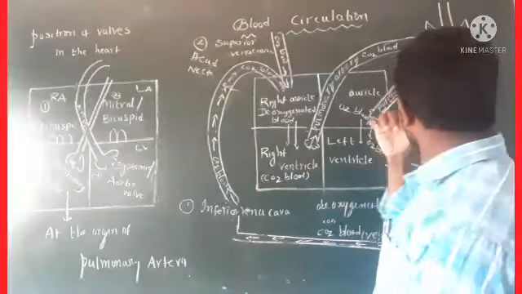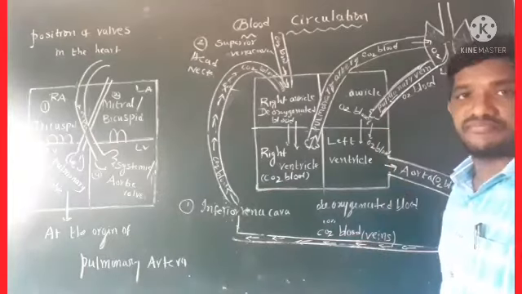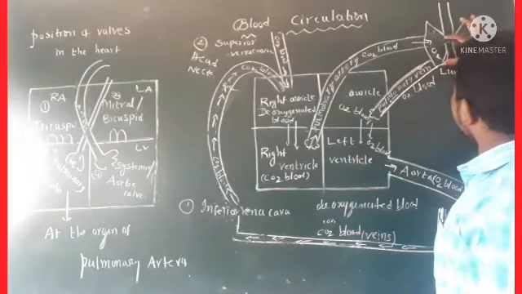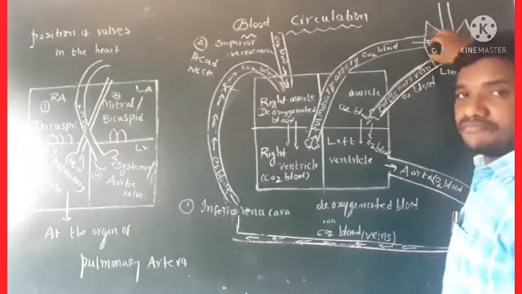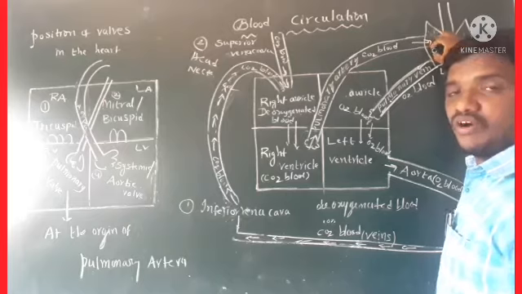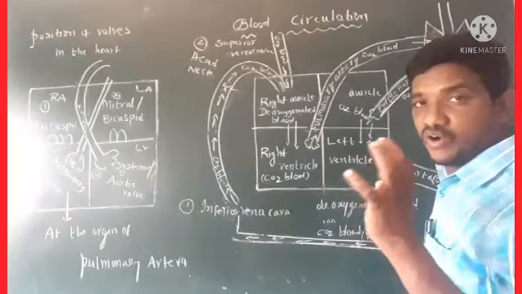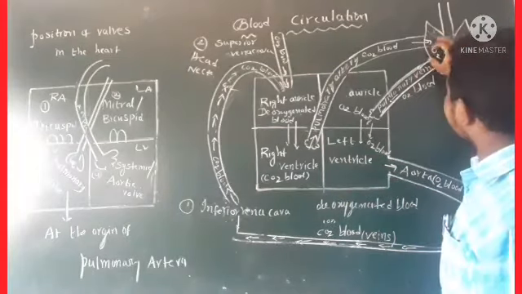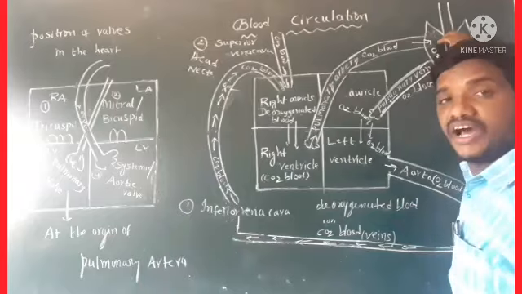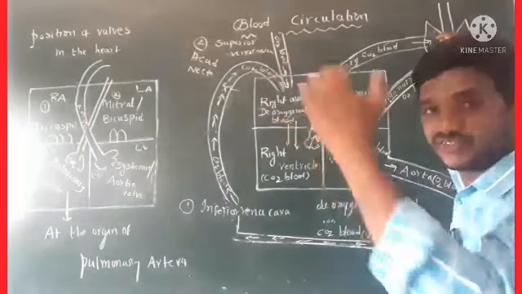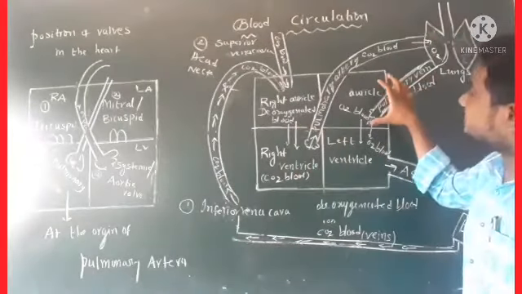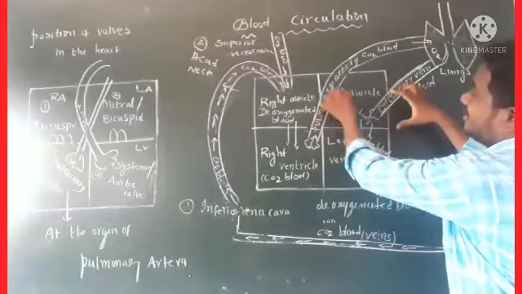Coming to this side, here oxygenated blood is present. This oxygenated blood, or O2 blood, from the lungs reaches the left auricle.